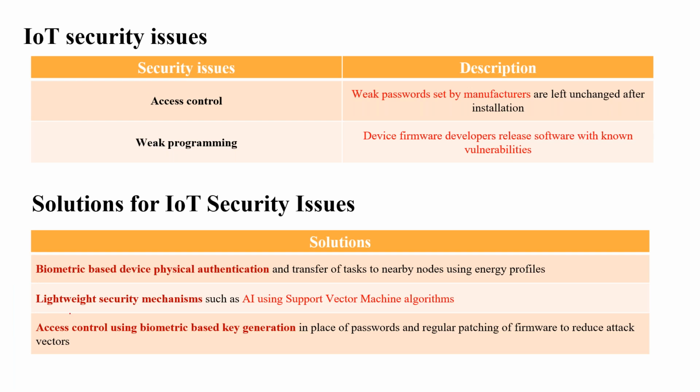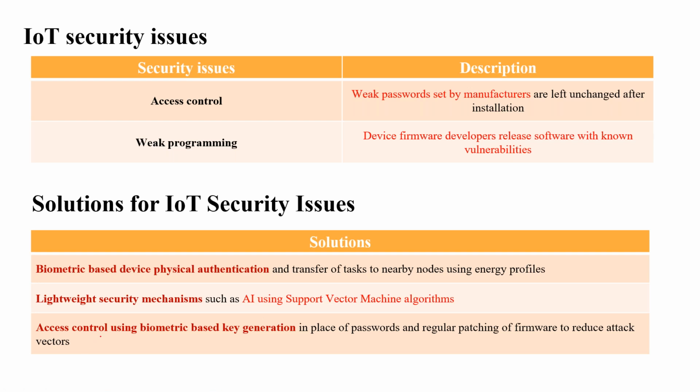Second is a lightweight security mechanism, which uses artificial intelligence. We already know that artificial intelligence is a crucial technology, and it provides an algorithm known as SVM, the support vector machine algorithm. This is provided by the lightweight security mechanism, and it is used in some IoT applications.